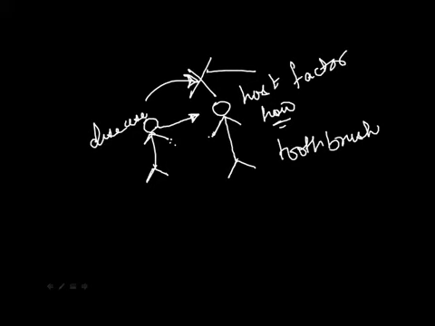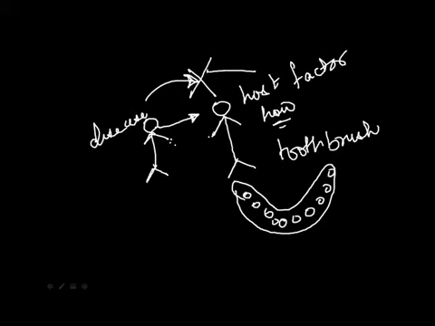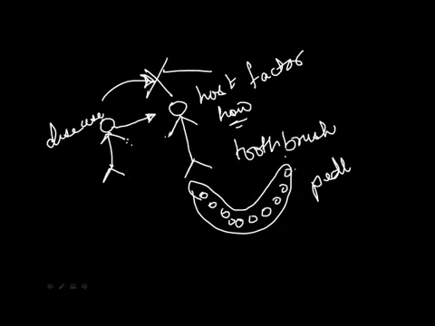But imagine a scenario. You have an arch. Okay, you have your teeth here. And you do a scaling. This is an individual who has periodontal disease. You do scaling in this region, and you send the patient away for a week. You call after another week, and you do scaling in this area. In that particular week, whatever scaling you had done here, these bacteria have a tendency to go and colonize this area again.